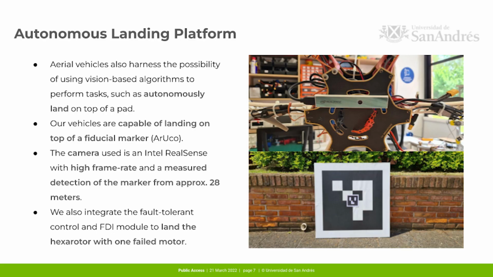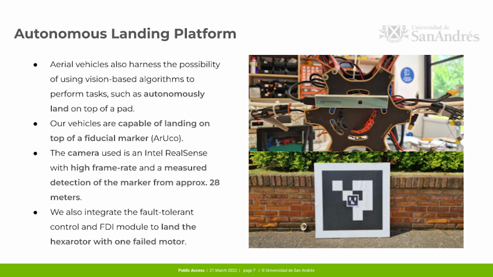Another solution is autonomous landing in the event of rotor failures. On the right, we can see an Intel RealSense camera mounted facing downwards to detect the landing pad using vision-based algorithms. In this case, we're using a landing pad constructed with 2 ArUco tags. The smaller one is useful when the vehicle loses sight of the bigger tag due to the proximity to the ground.